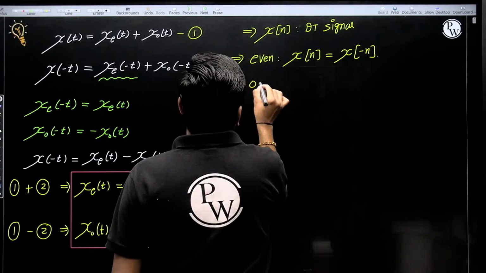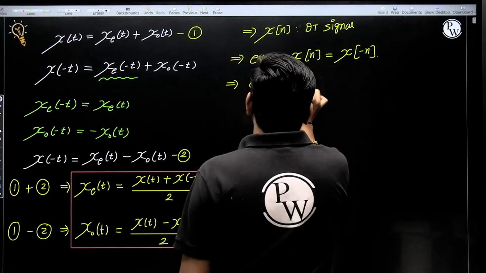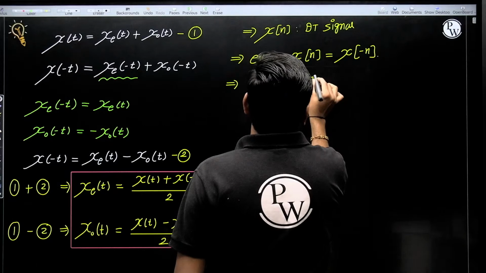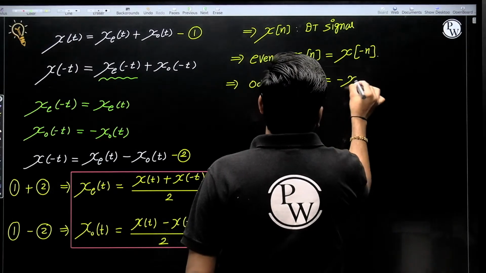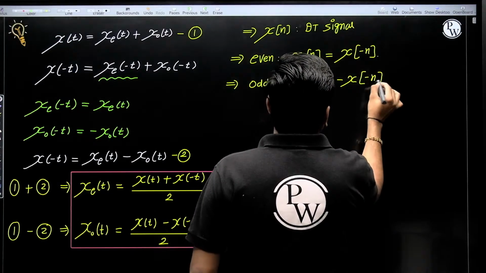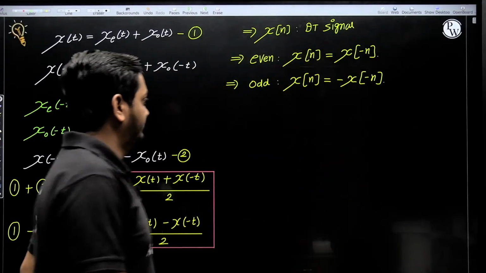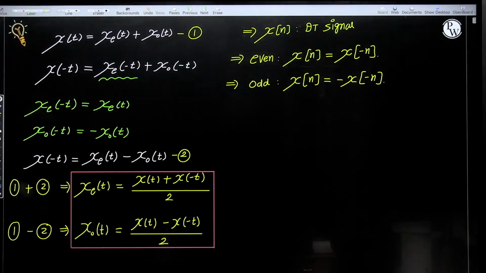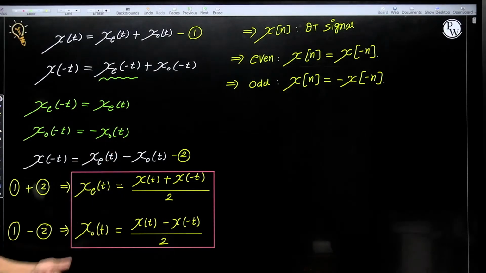For every odd discrete time signal, x of n is equal to minus x of minus n. Okay, now this formula is also the same for the discrete time signal.